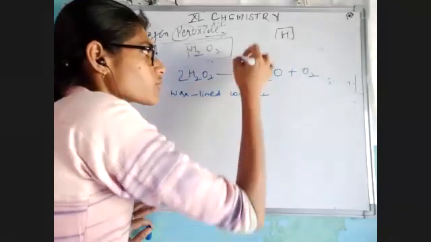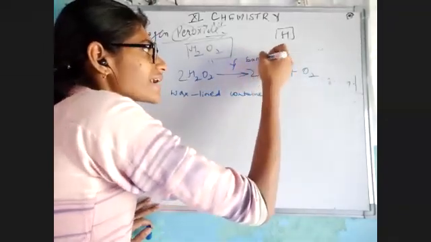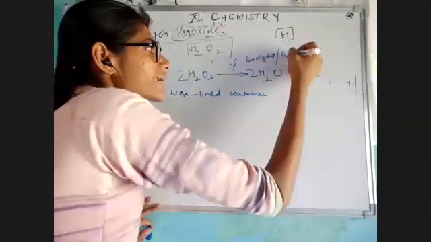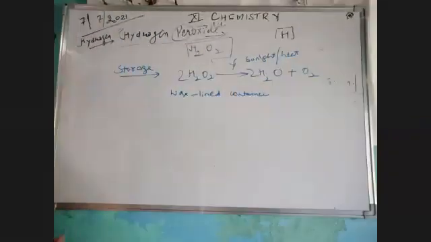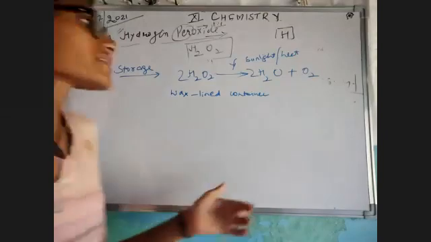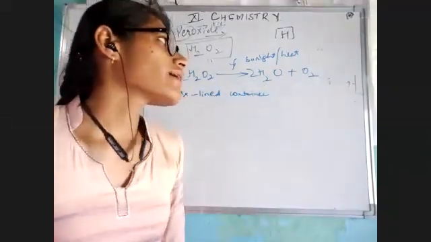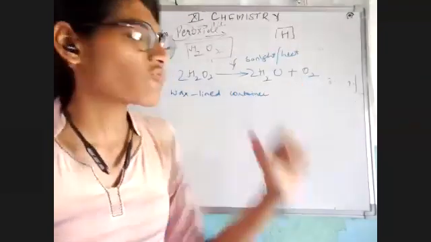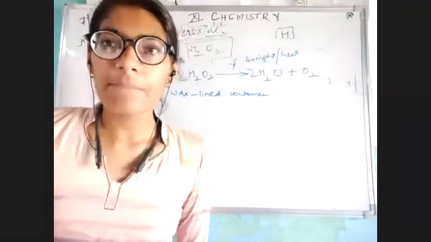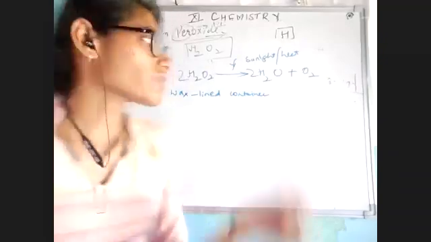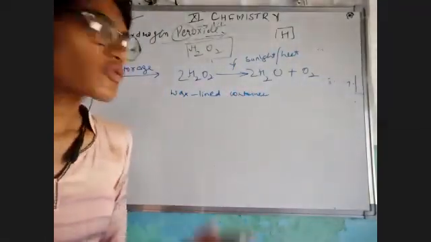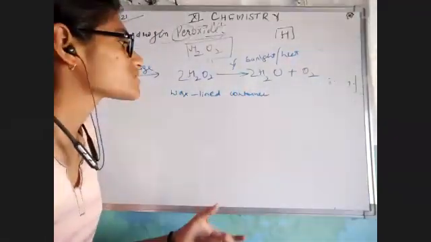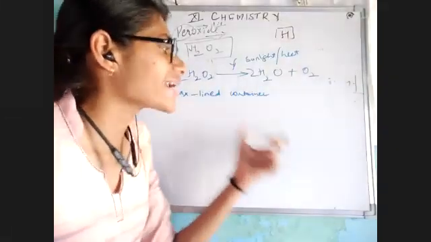Why? Because in the presence of sunlight, in the presence of heat, they would easily decompose. और हमारा जो हाइड्रोजन पेरोक्साइड है वो वाटर में चेंज हो गया. हमें चाहिए था हाइड्रोजन पेरोक्साइड किसी केमिकल को बनाने के लिए, and now we have water. Can we make our compound? Definitely not. क्यों? क्योंकि हमें हाइड्रोजन पेरोक्साइड चाहिए था. So for storing our hydrogen peroxide, we need the wax-lined container.